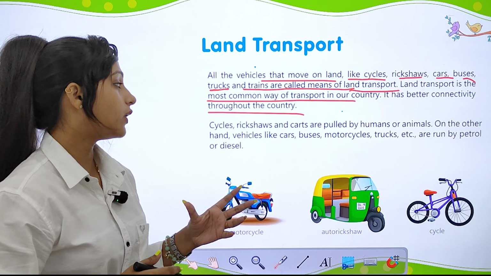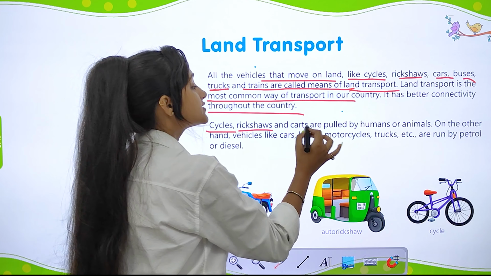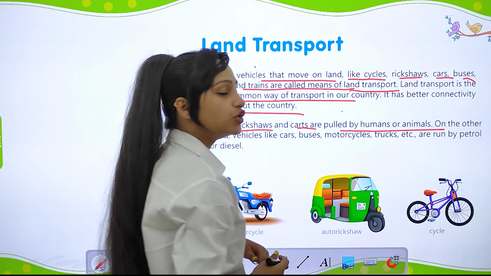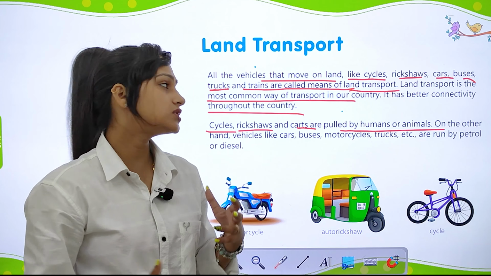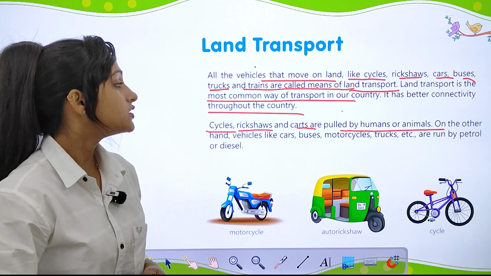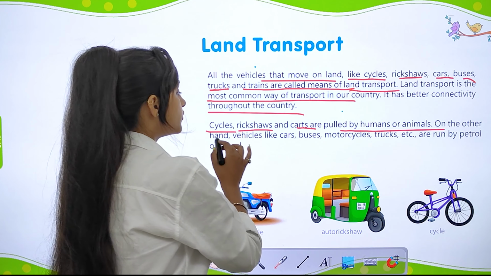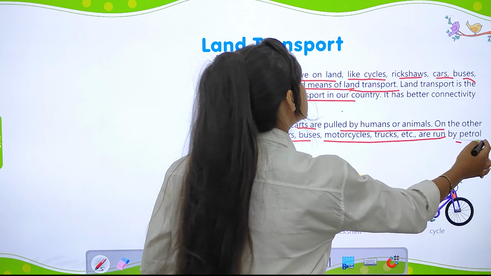Now let's talk about the examples of land transport. Cycles, rickshaws and carts are pulled by humans or animals. Carts are pulled by animals. Rickshaws and cycles are pulled by humans. On the other hand, vehicles like cars, buses, motorcycles and trucks are run by petrol or diesel.